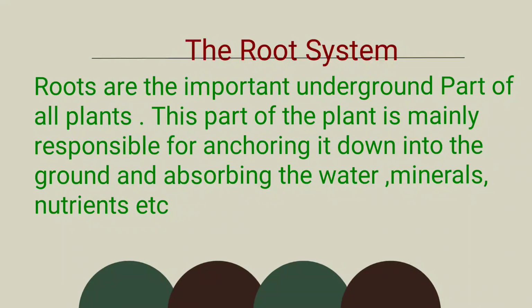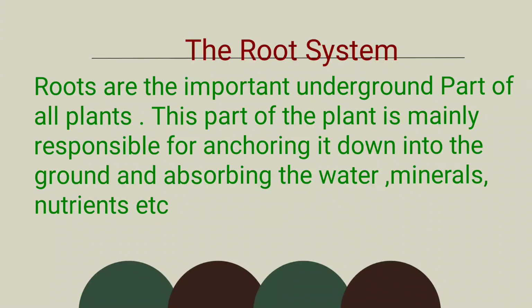About the root system. Roots are the important underground parts of all plants. Its primary functions are fixation of the plant into the ground. That means it will not allow the plant to fall on the soil. It gives perfect anchoring. Next one, absorption of water and minerals from the soil. Do you know, children? It also stores the food materials.